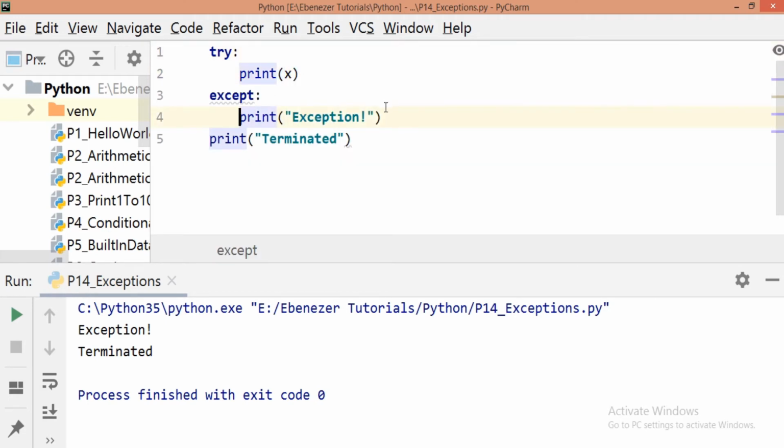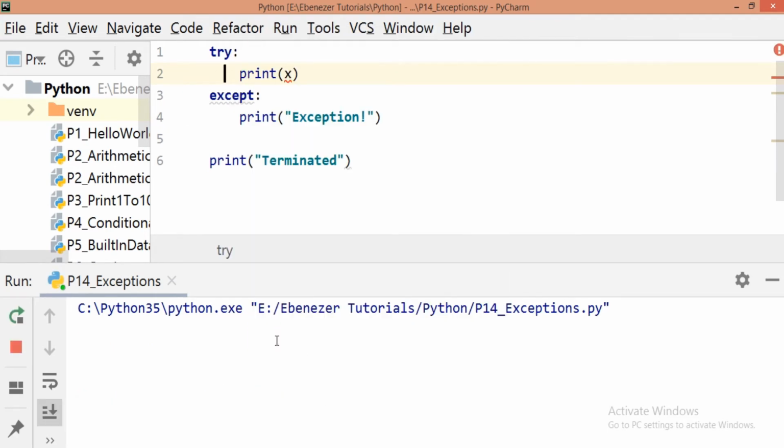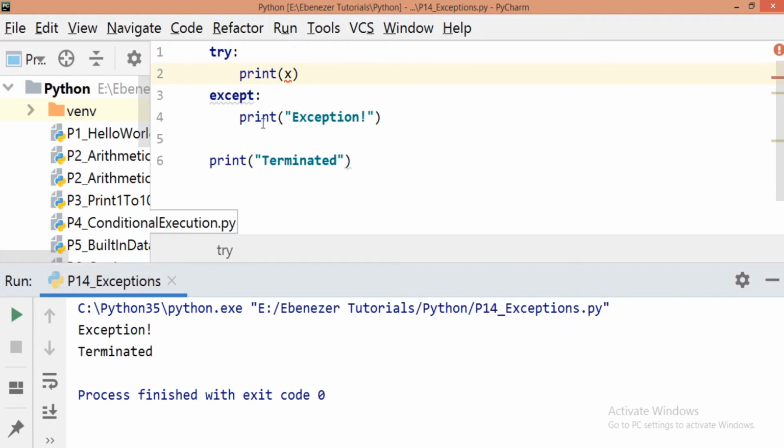So here, what is the error? X is not defined. So if we try to run this, here we can see even in this case it would execute the code, and we can see that the exit code is 0. That means the program has terminated successfully.